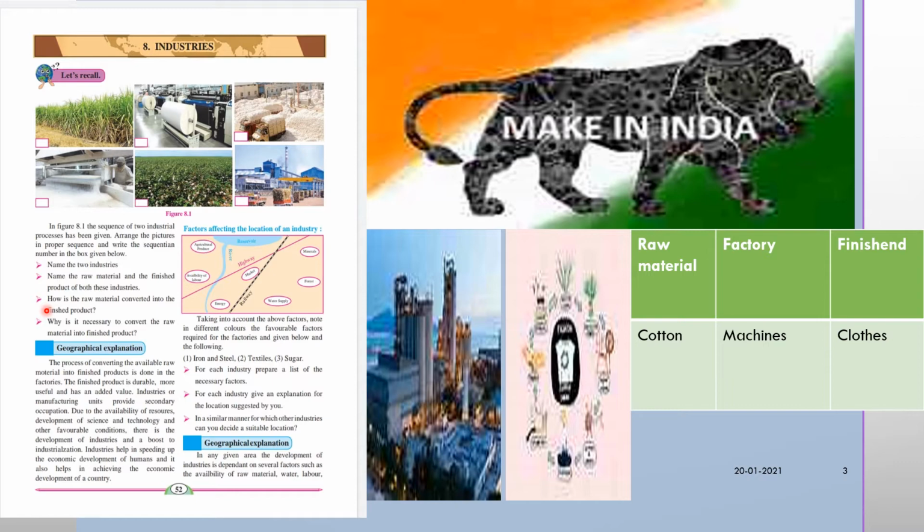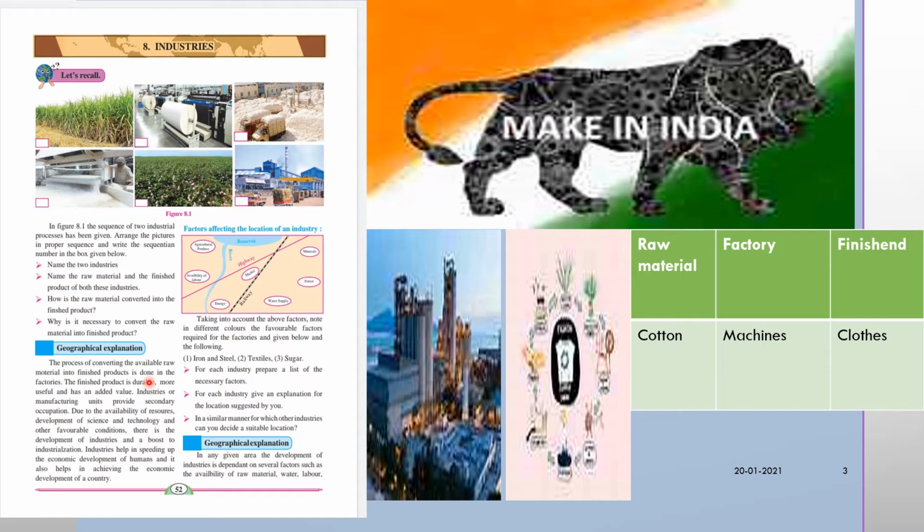Next, geographical explanation. The process of converting the available raw material into finished products is done in the factories. The finished product is durable, more useful, and has an added value.